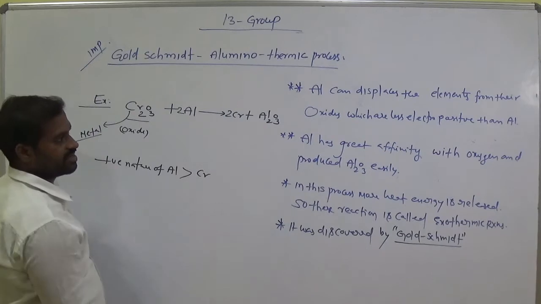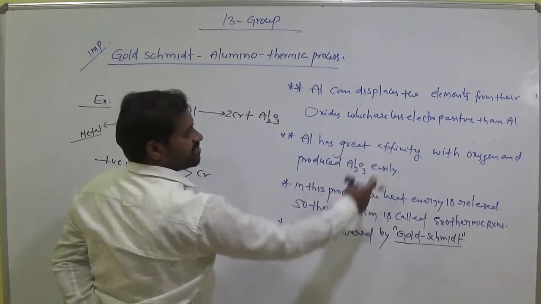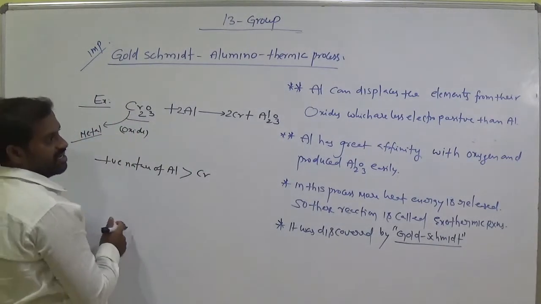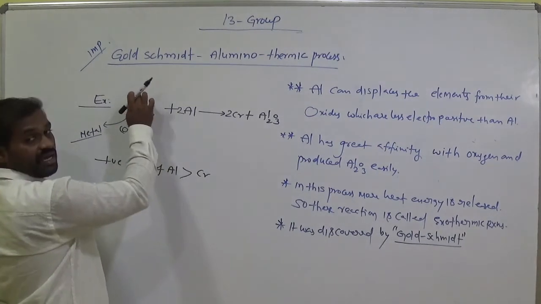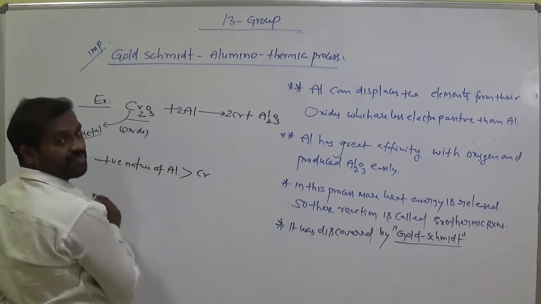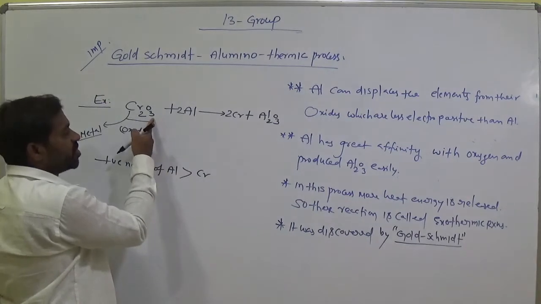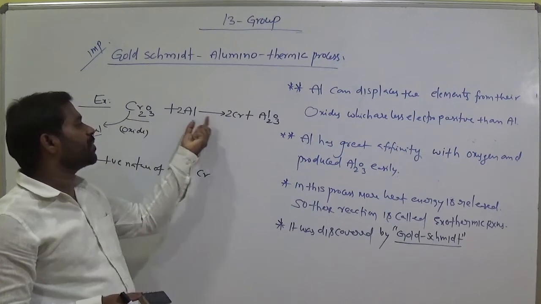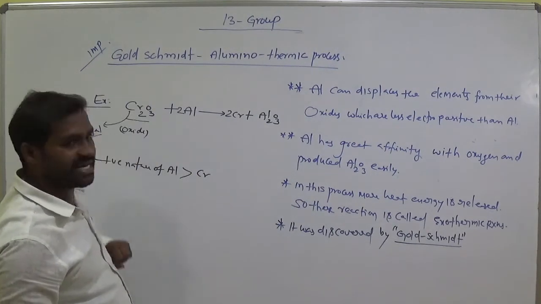That is the first point. Aluminium is more positive than the remaining element in the oxide. Now in this case, aluminium can remove the chromium from oxygen. Then the oxygen interacts with aluminium and produces Al2O3. Aluminium has great affinity with oxygen.